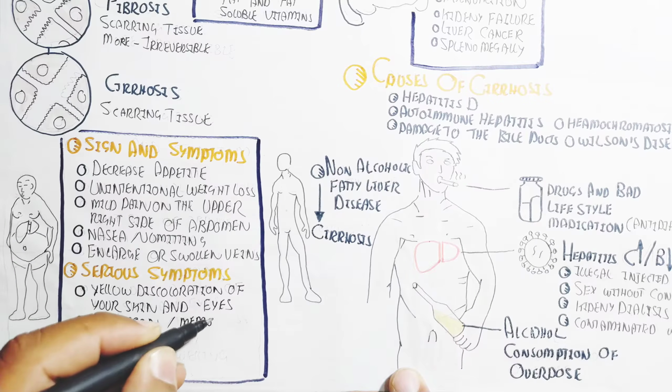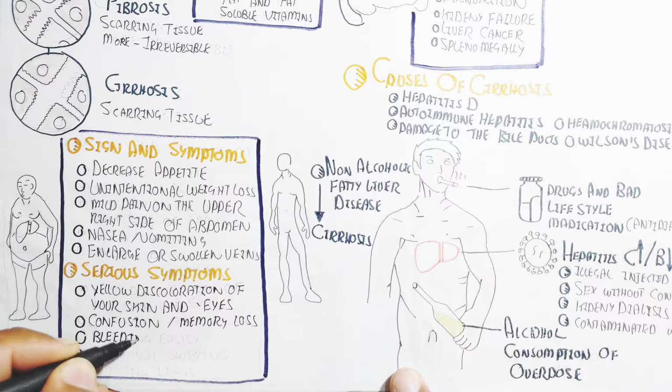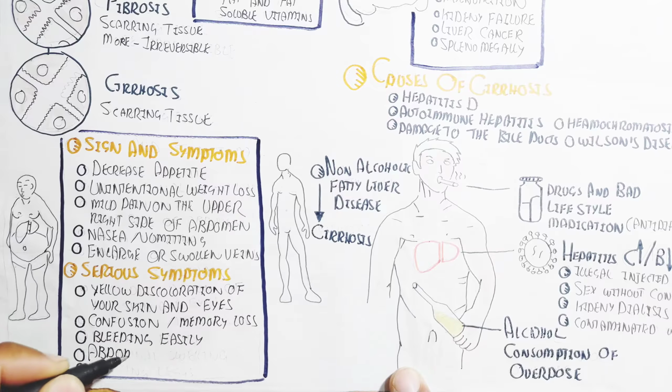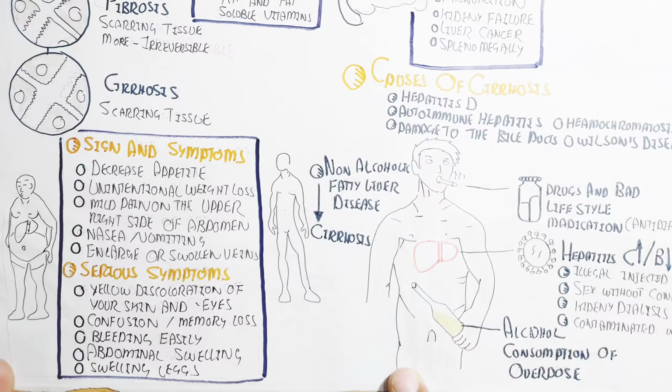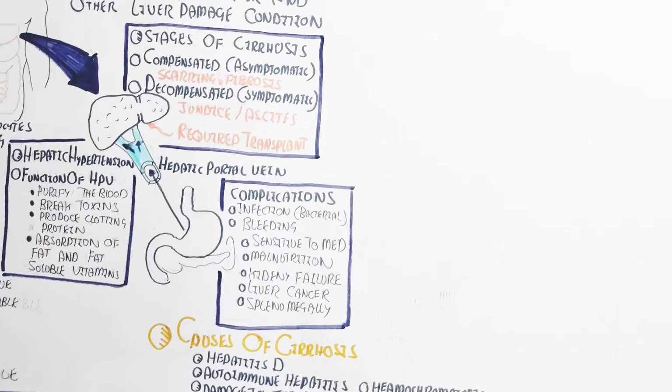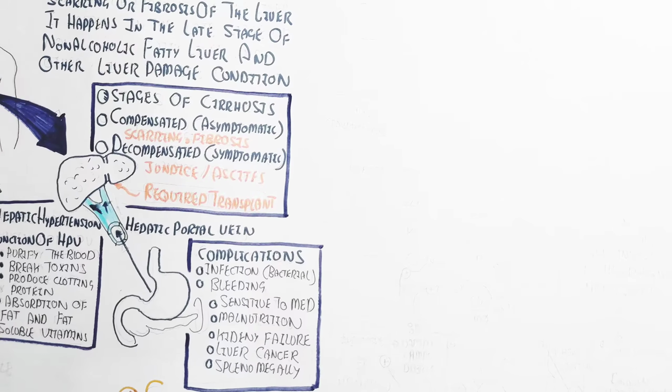On the other hand, abdominal swelling and swelling of the legs occur due to edema and improper fluid circulation due to liver cirrhosis.